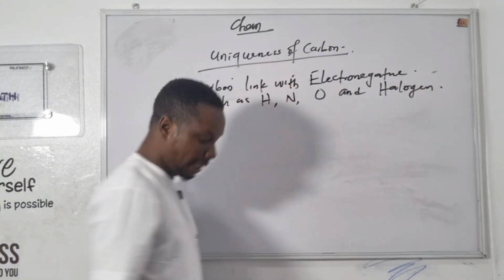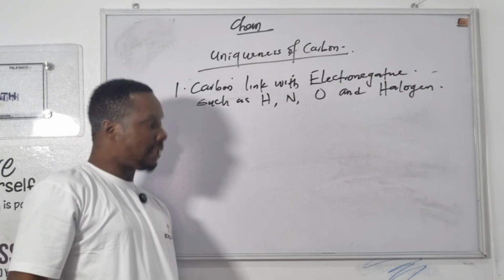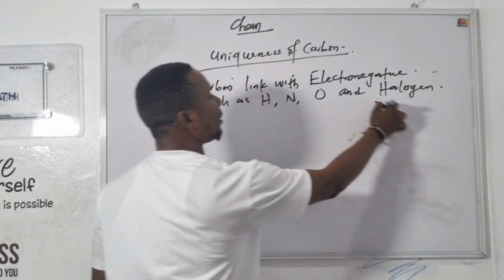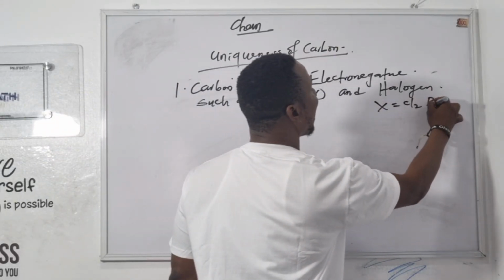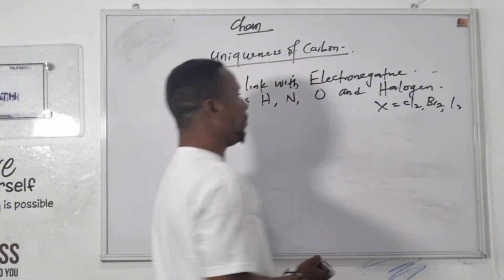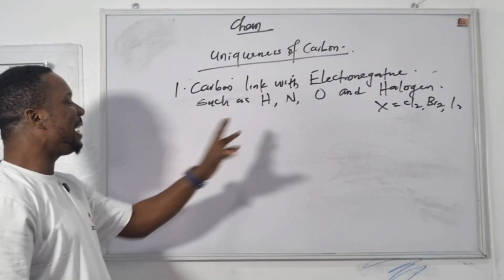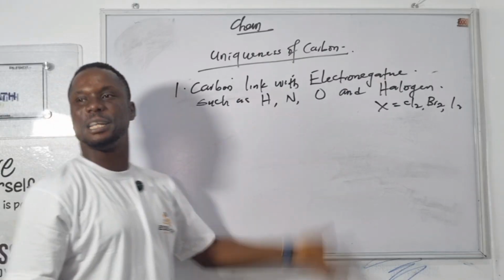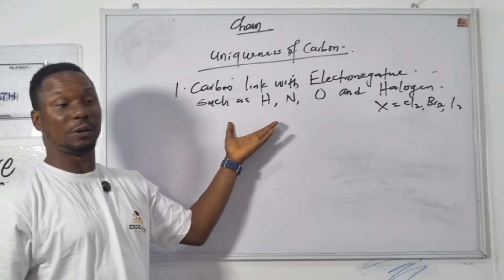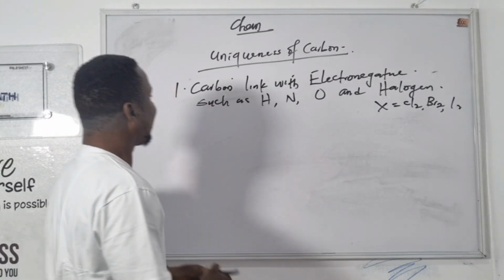The halogens are represented by X: chlorine, bromine, and iodine. They are the group 7 elements. So carbon is very unique to the extent that it links with some elements that are electronegative, although hydrogen is electropositive too.